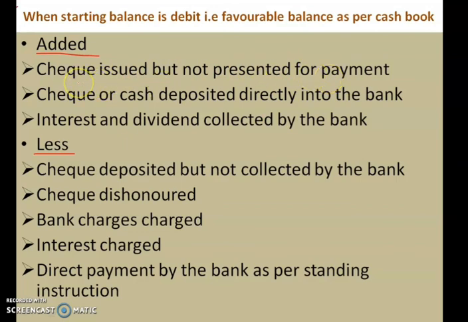So we have reduced our cash book bank column, but our passbook balance has not reduced. In this case you have to add that item, and write it in a proper statement form.